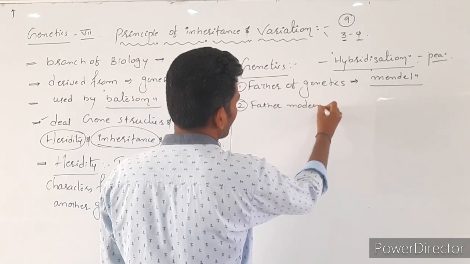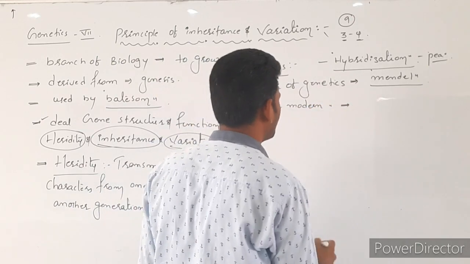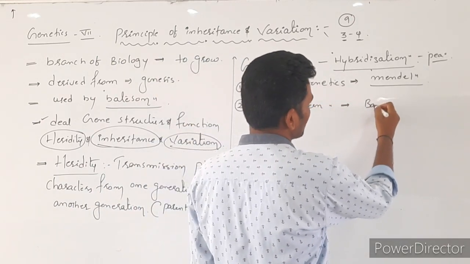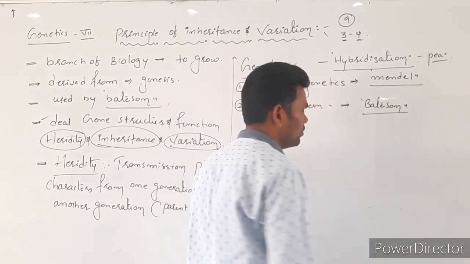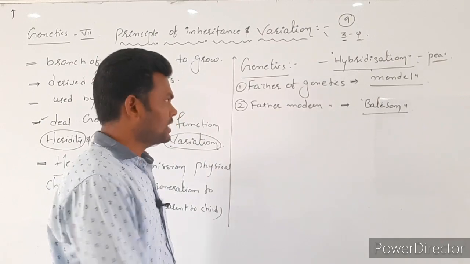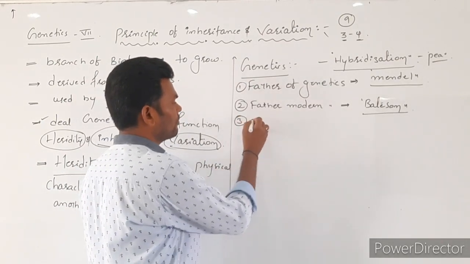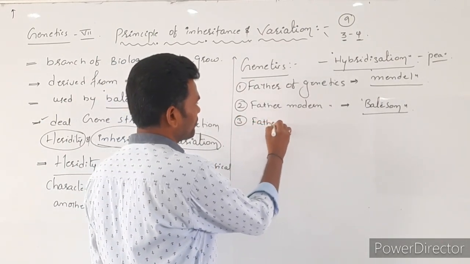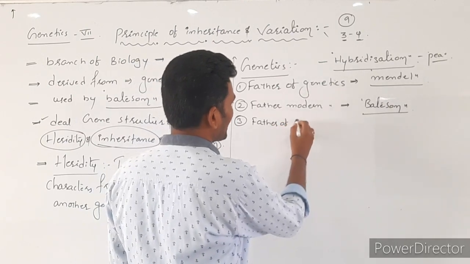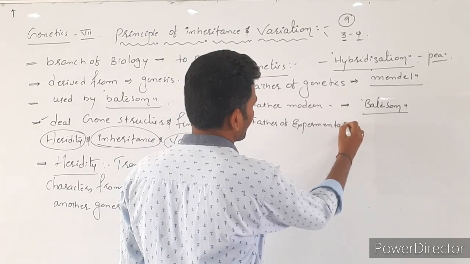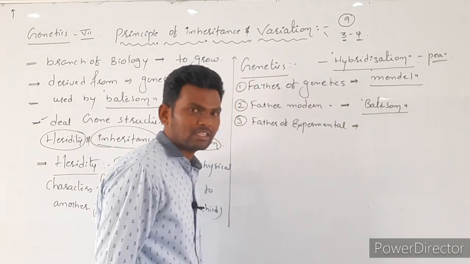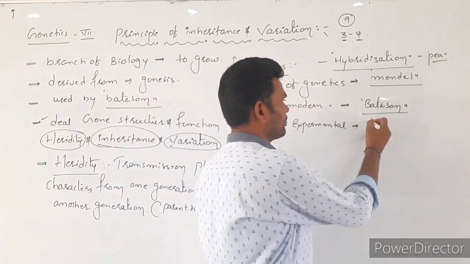Next, the father of modern genetics. The father of modern genetics is Bateson. And next, the father of experimental genetics is T.H. Morgan.